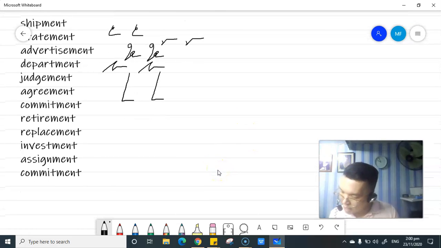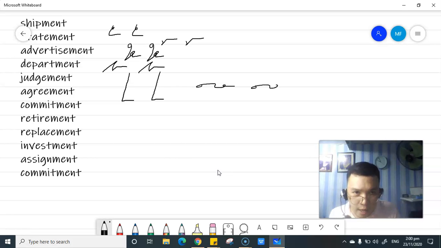Let's have the word agreement. Okay. We have A-G-R-E meant for agreement. Commitment. We have the word beginning com, and then of course it is double M, so the M is included. E-T meant, commitment. Com-M-E-T meant for commitment.